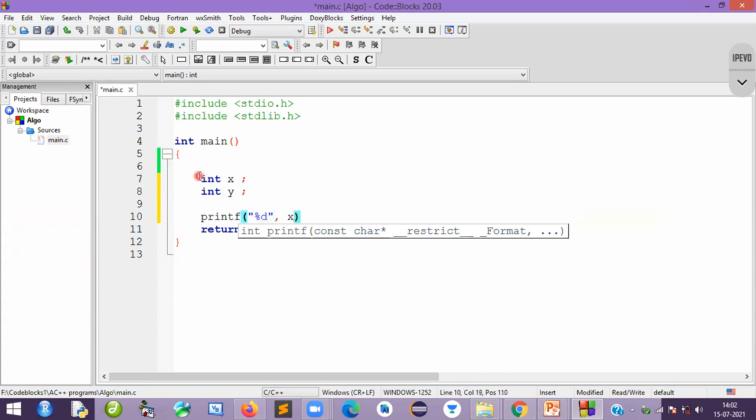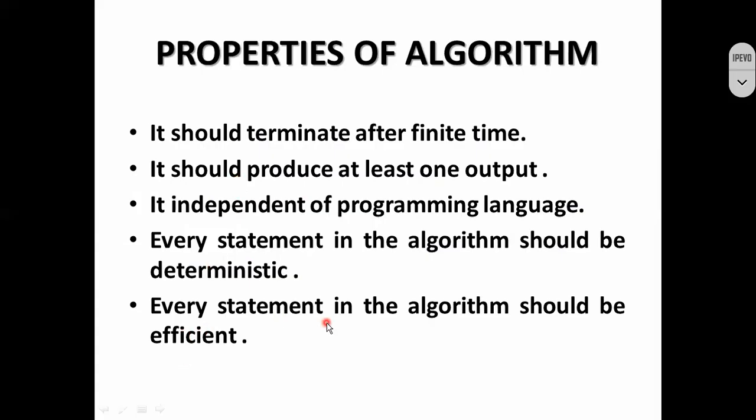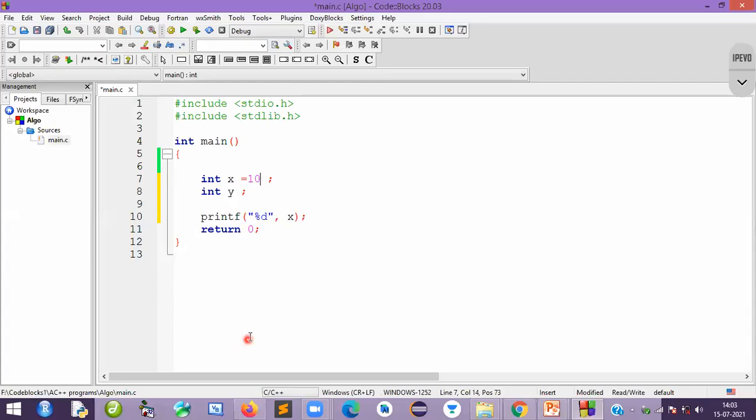So give some value to x now. So what it says very clearly is that every statement in an algorithm should be efficient. Okay, so we have to use that statement.